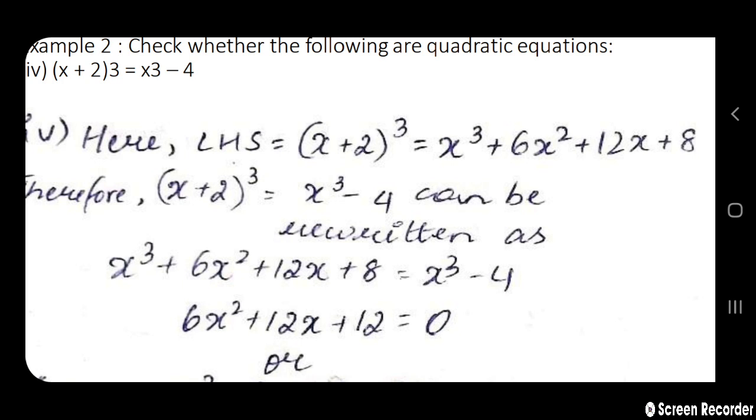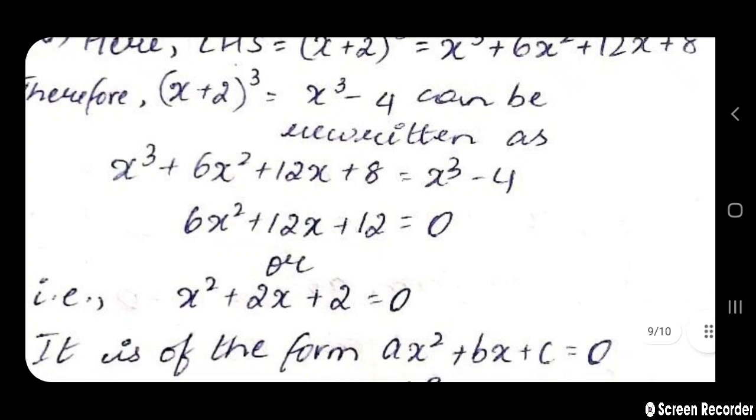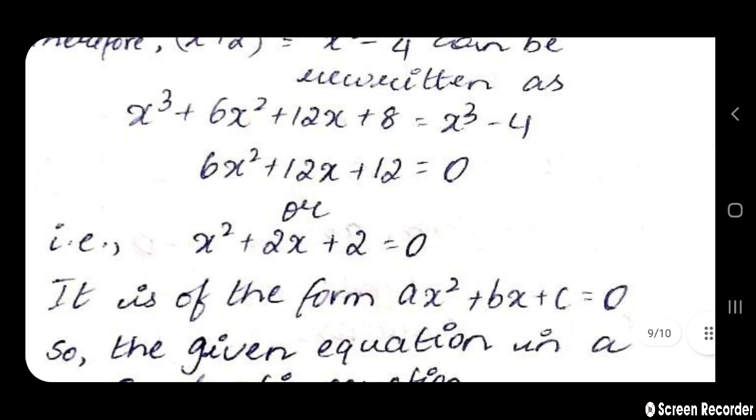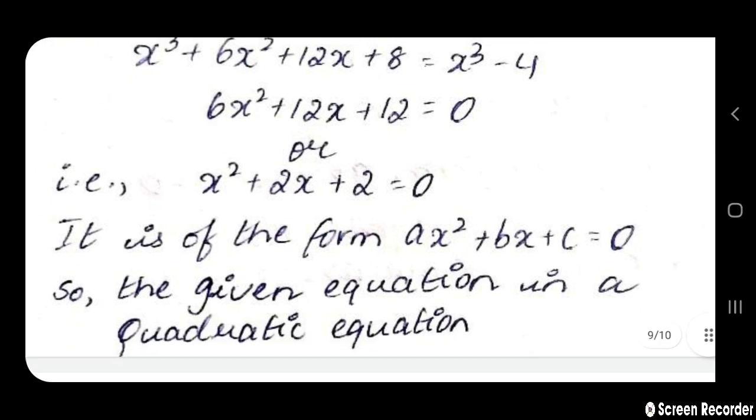When you get all the RHS terms onto the LHS, we get 6x square plus 12x plus 12 equals 0. We can see all the coefficients are divisible by 6. So divide the complete equation by 6. We get x square plus 2x plus 2 equals 0. It is of the form ax square plus bx plus c. Therefore, the given equation is a quadratic equation.